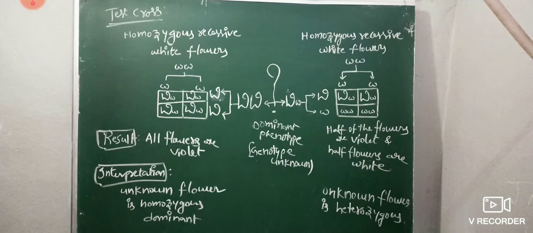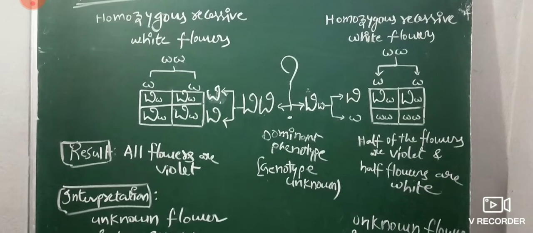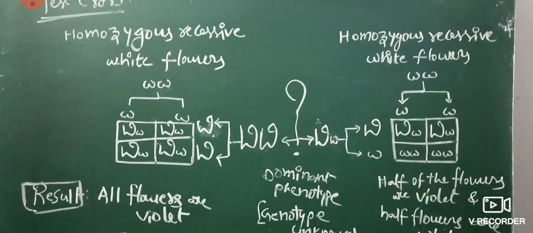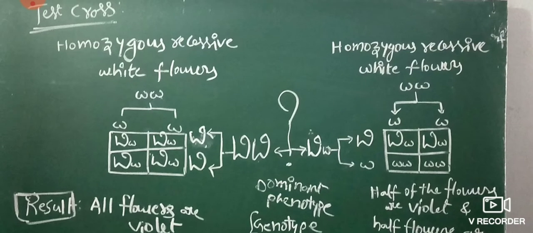The test cross is helpful to identify the unknown genotype of parents. How is it identified? In these two cases, the first case takes a homozygous recessive white flower, and the second case also takes a homozygous recessive white flower.